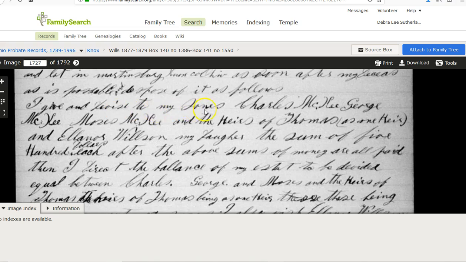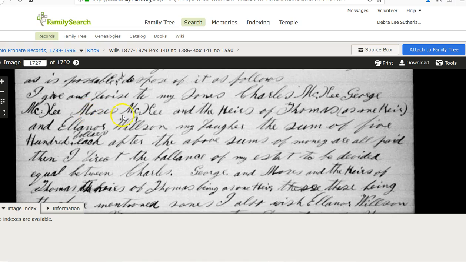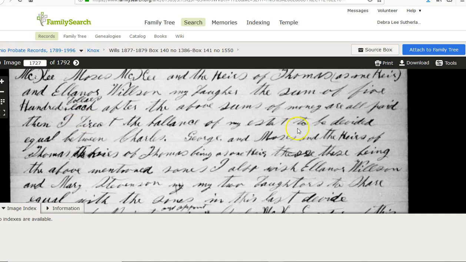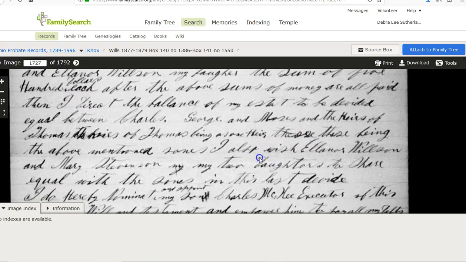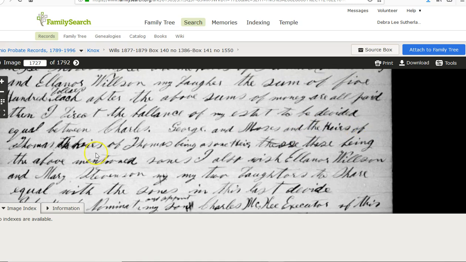I give and devise to my sons, Charles McKee, George McKee, Moses McKee and their heirs, and of Thomas as one heir, and Eleanor Wilson, my daughter, the sum of $500 each after the above sums of money are paid. So, and then he gives more things to his children. Now, notice it says, and the heirs of Thomas. Okay.